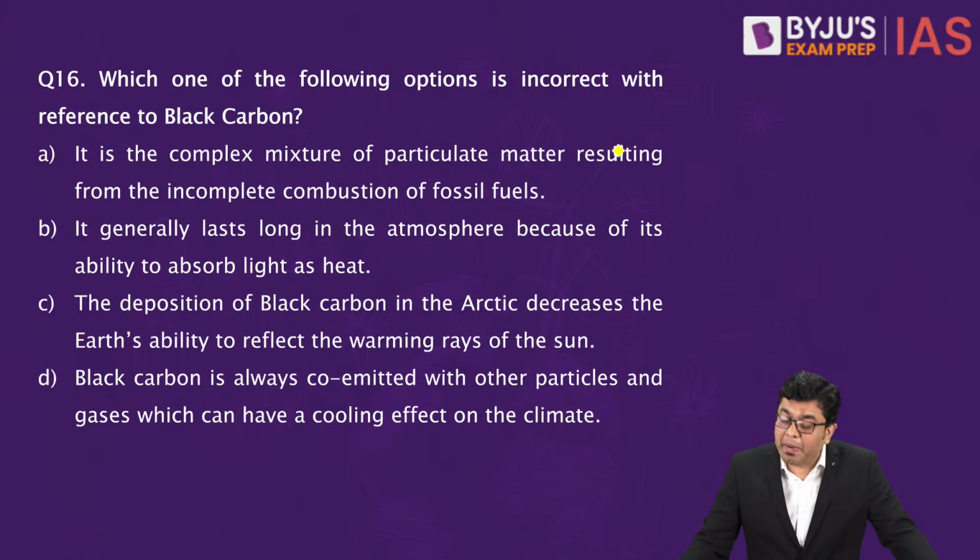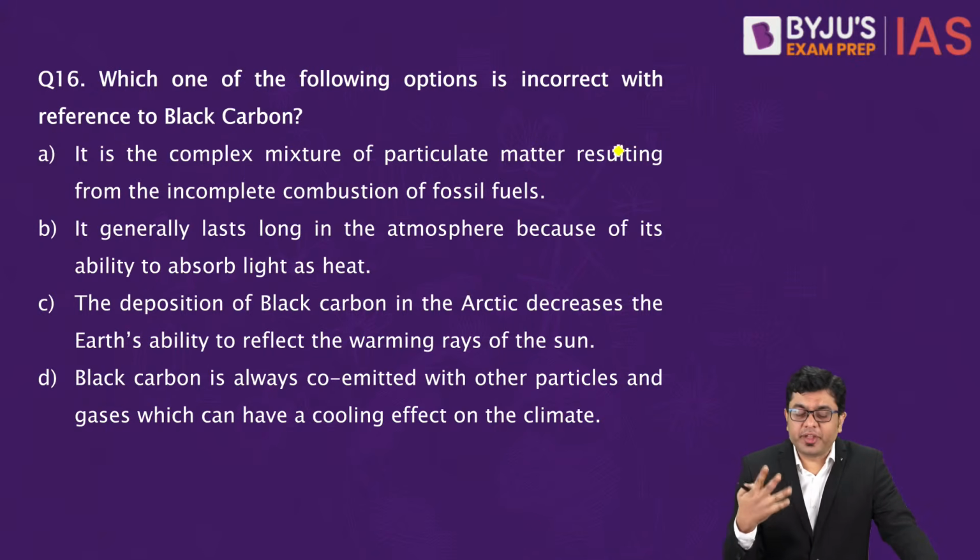C: The deposition of black carbon in the Arctic decreases the Earth's ability to reflect the warming rays of the sun. D: Black carbon is always co-emitted with other particles and gases which can have a cooling effect on the climate. So, which of these is incorrect with reference to black carbon?